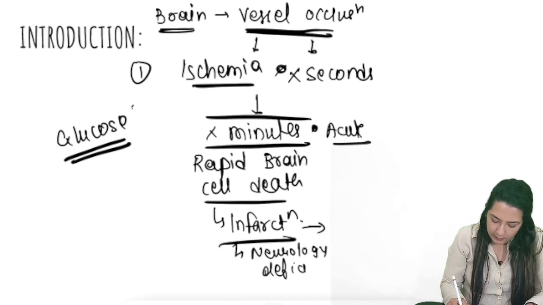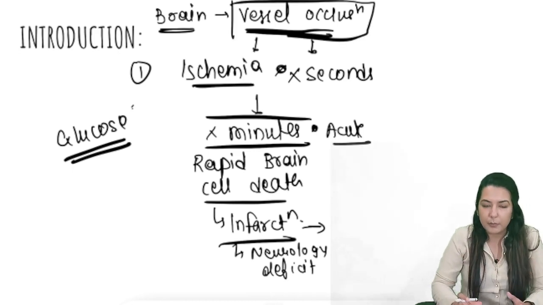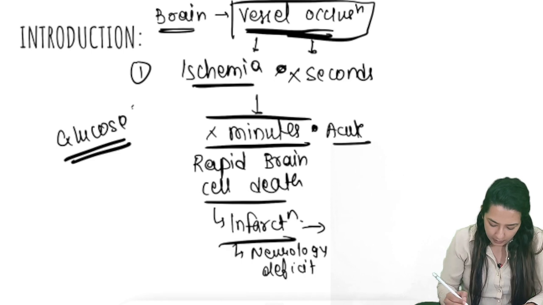And it is attributed to a vascular cause. So this is basically the summary of the definition of CVA or stroke.